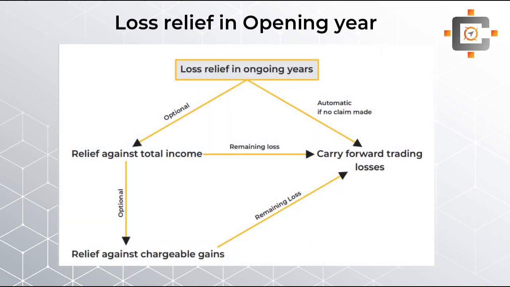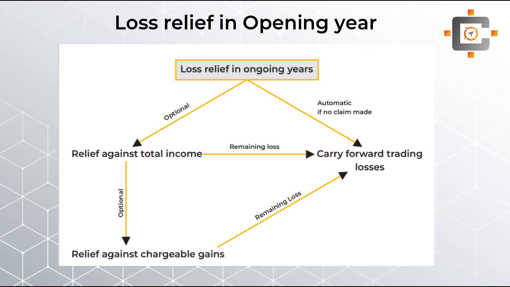But first of all, let's start with the ongoing years rule, students. How you can set off your losses in your ongoing years. You can see over here, students, a graph with arrows has been given in front of you on the screen. First of all, there are two options available: the relief against total income and the carry forward option.